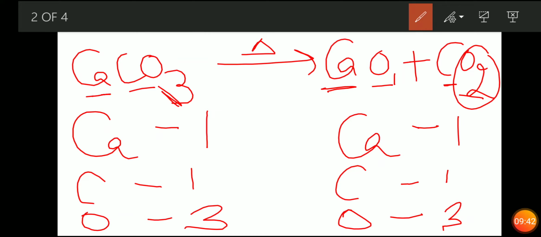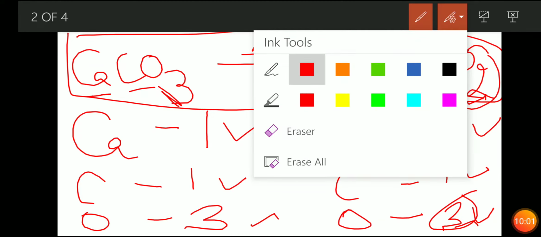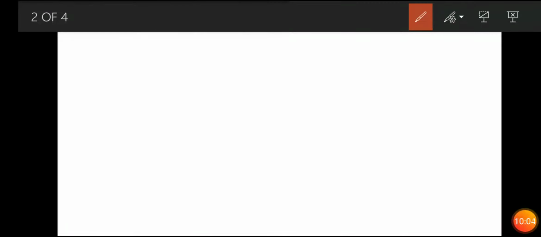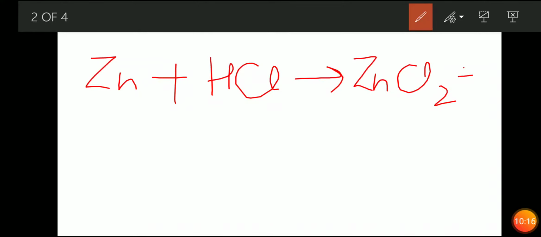So here we have oxygen as 3, carbon as 1, calcium as 1. So this equation is already balanced. अगेन समझा रही हूँ बेटा, ऑक्सीजन 1 है और यहाँ पे 2 है, so 2 plus 1 is 3. That's why here we have written 3 over here. Now next equation, another example. Say Zn plus HCl will give you ZnCl2 plus H2.